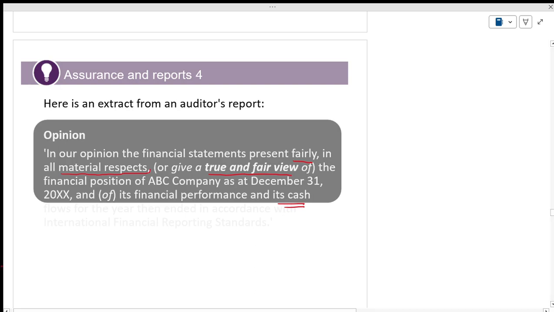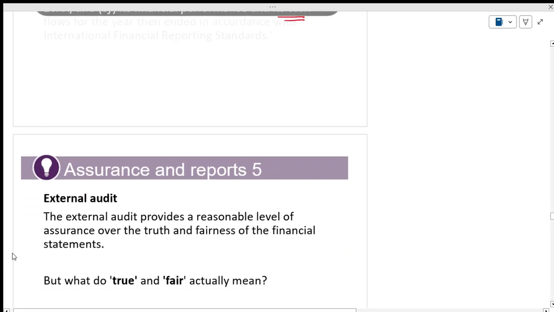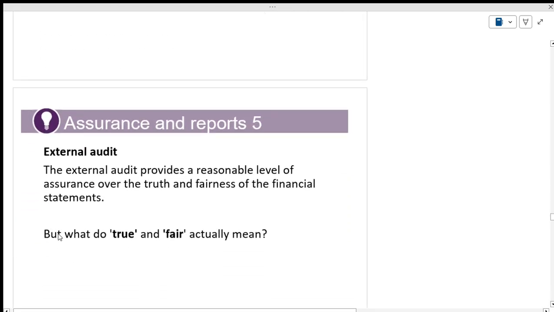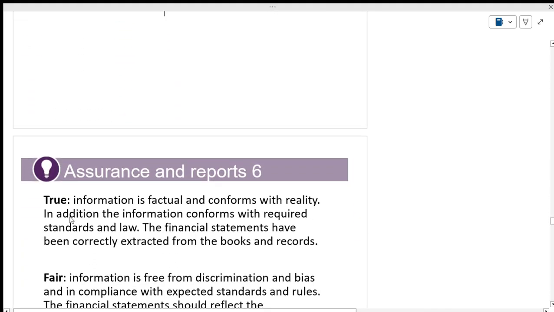This is only an extract. This is one of the sentences in the audit report. The external audit provides a reasonable level of assurance. But what do you mean by true and what do you mean by fair? What do you mean by true?